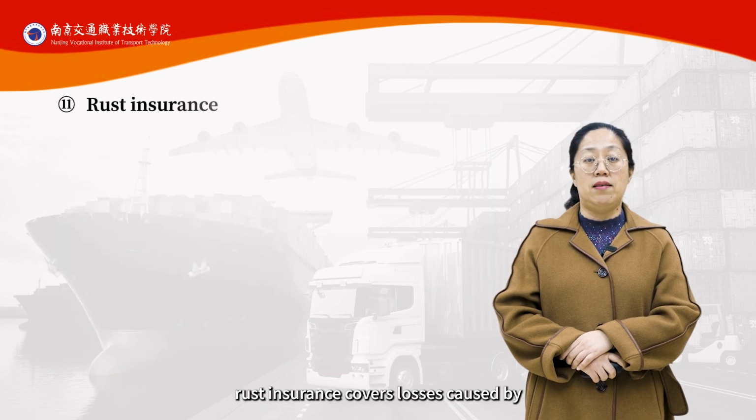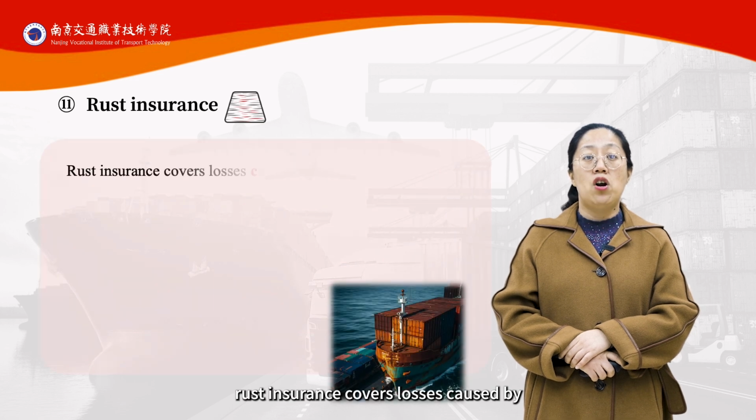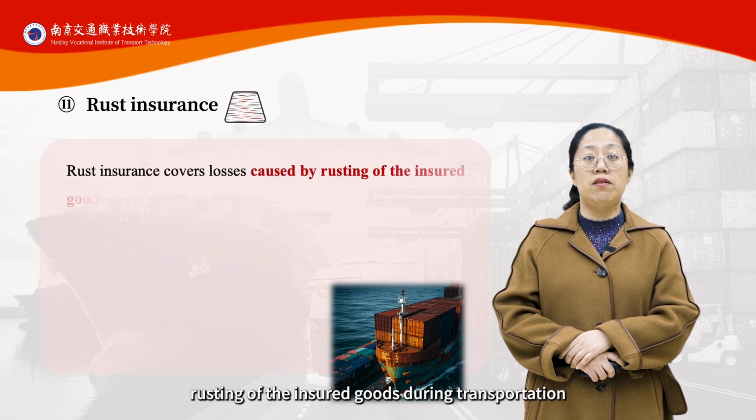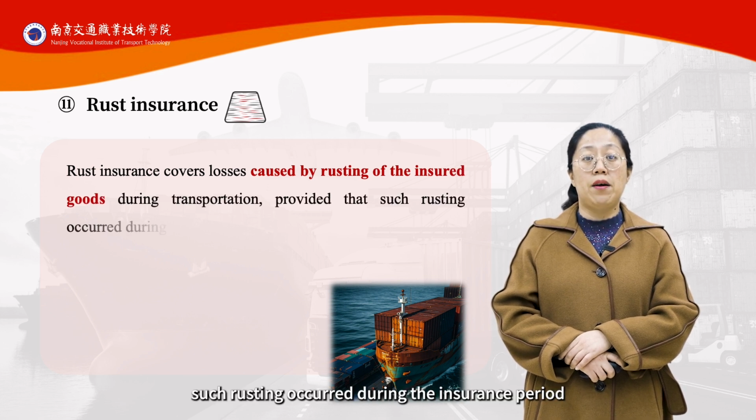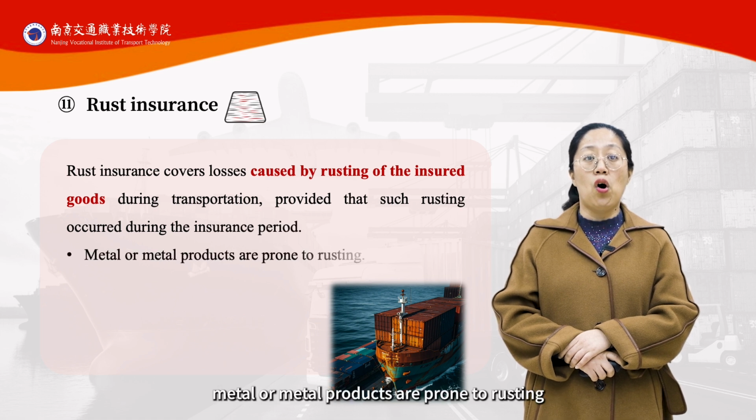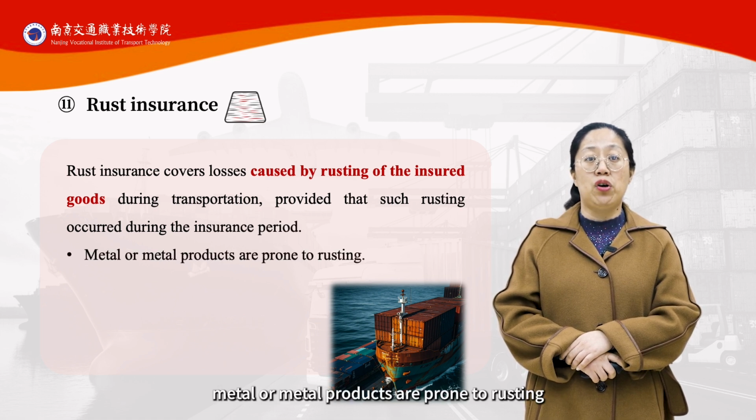Rust insurance. Rust insurance covers losses caused by rusting of the insured goods during transportation, provided that such rusting occurred during the insurance period. Metal or metal products are prone to rusting.